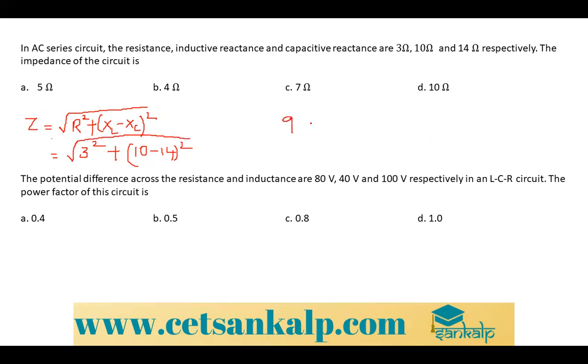So it is 9 plus 4 the whole square is 16. So 16 plus 9 is root 25. So Z is equal to 5 ohm. So it is a direct simple problem. Okay. I hope you are clear.